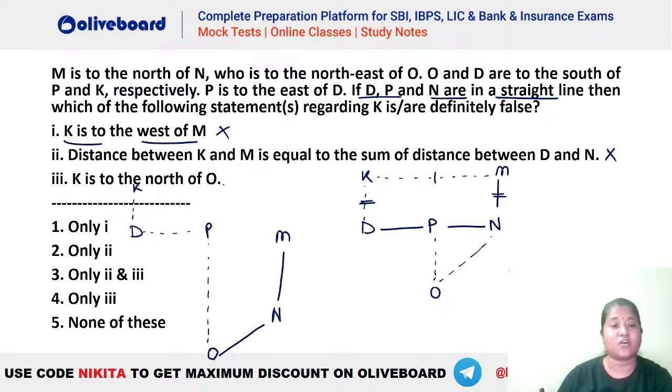K is to the north of O. This is going to be definitely false here because you will see that K will always be to the northwest of O. K can never be to the north of O. So that means the third one is the one which is going to be definitely false. I hope this is clear everybody.